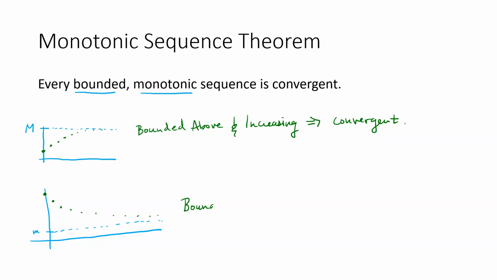So similarly, if it's bounded below and decreasing, that's also enough to show that it's convergent. Okay, so in either case, if it's both bounded and monotonic, then it's convergent.